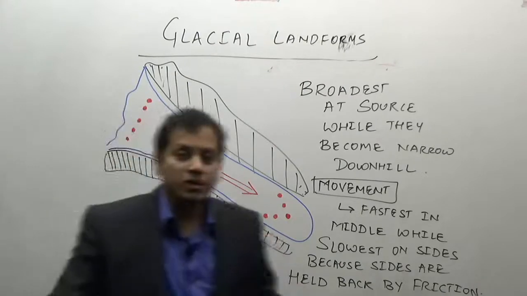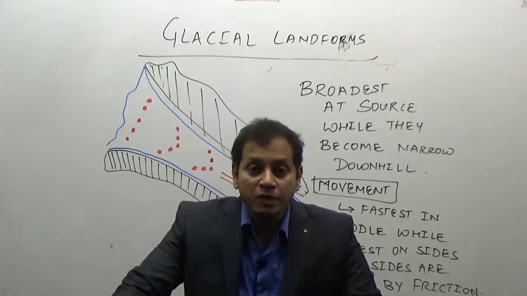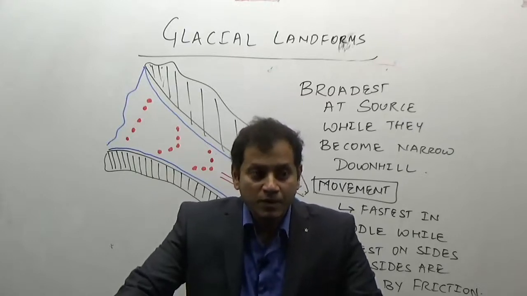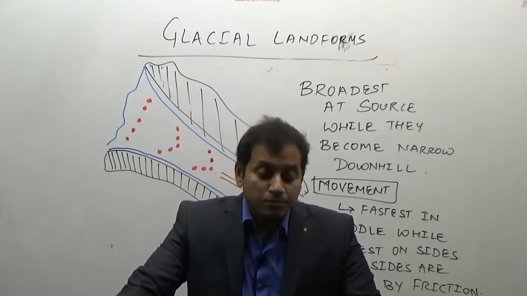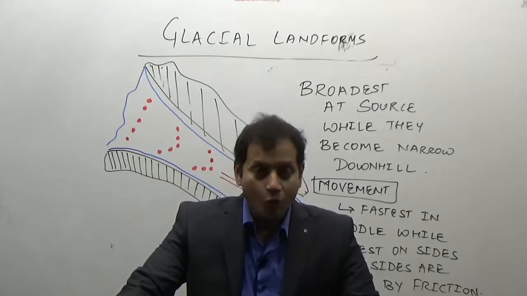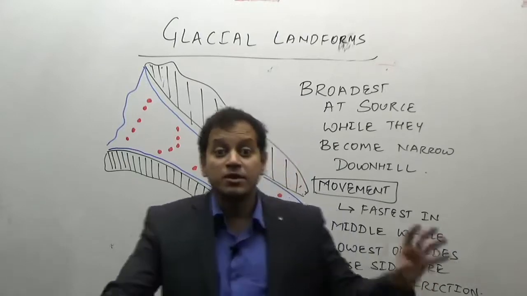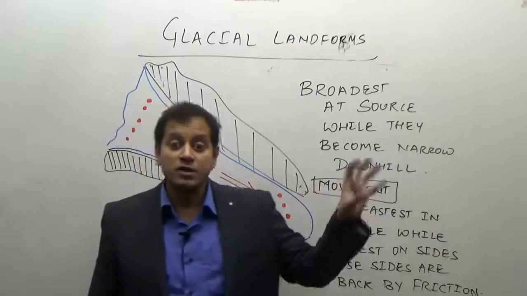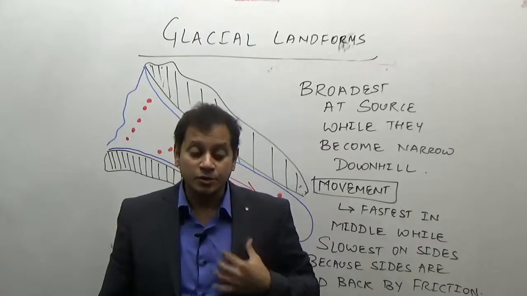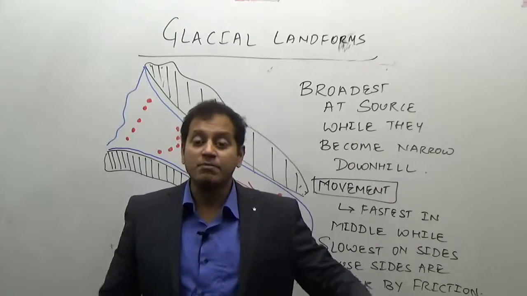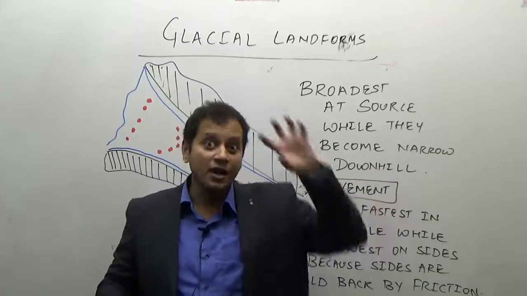What is the importance of a glacier? How much is the quantity of water available on the earth? Around 70% of the earth is covered by water. But can we drink the sea water? No. In that 70%, only 2.5% of the world's water is fresh water. The rest of the water we cannot use. In that 2.5%, the maximum amount of fresh water is locked in the glaciers of Greenland, Antarctica, or in the glaciers of the world.